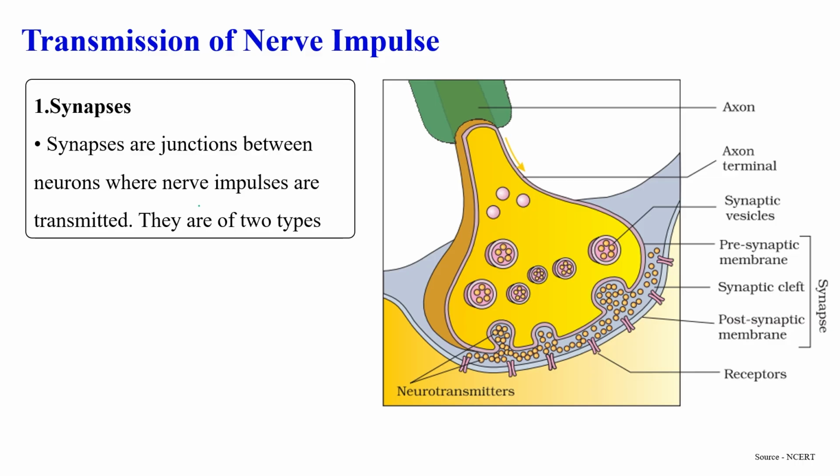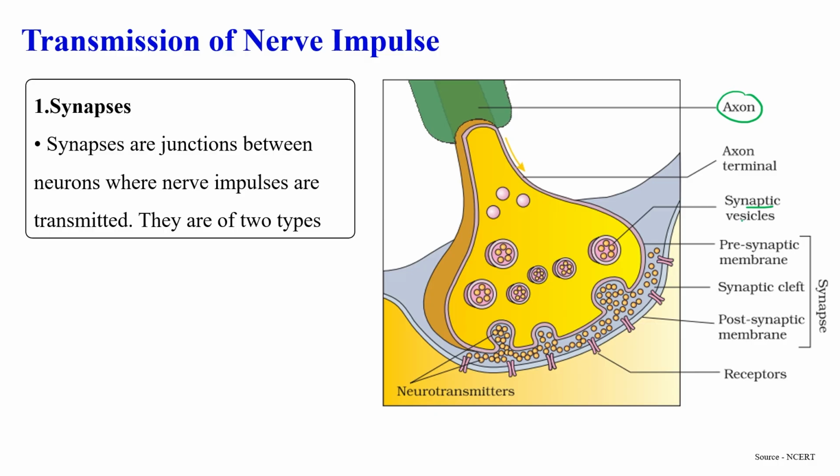Now, when the nerve impulse conducts along the axon very fast towards the end of the axon, as you can see, this is the axon, and this is the end of the axon. This end is known as the synaptic knob. These are the synaptic knobs, and in this synaptic knob there are certain vesicles which contain certain neurotransmitters.